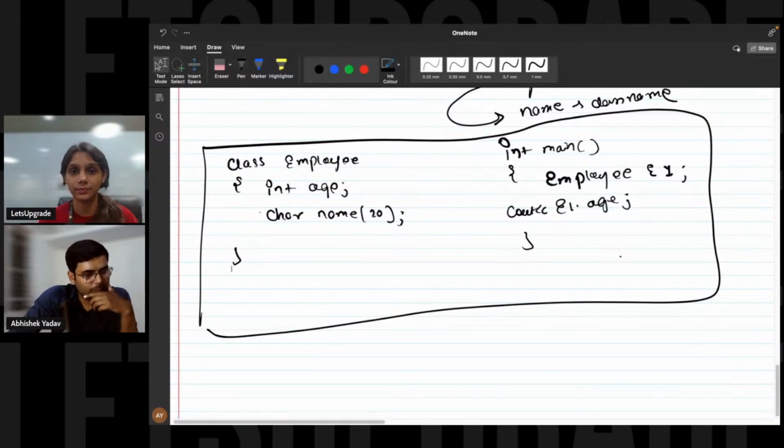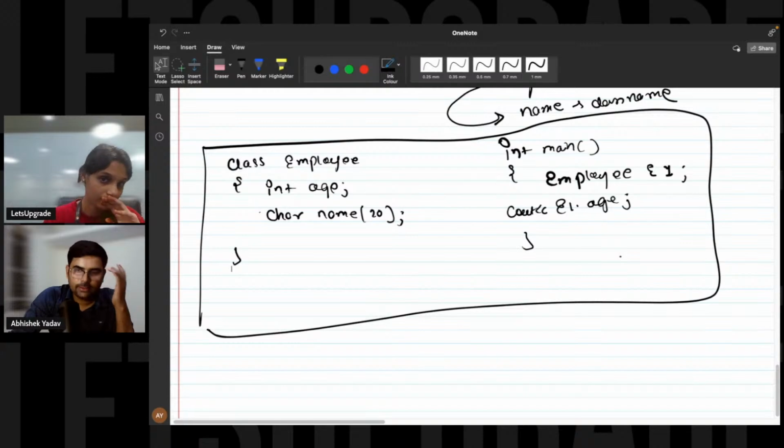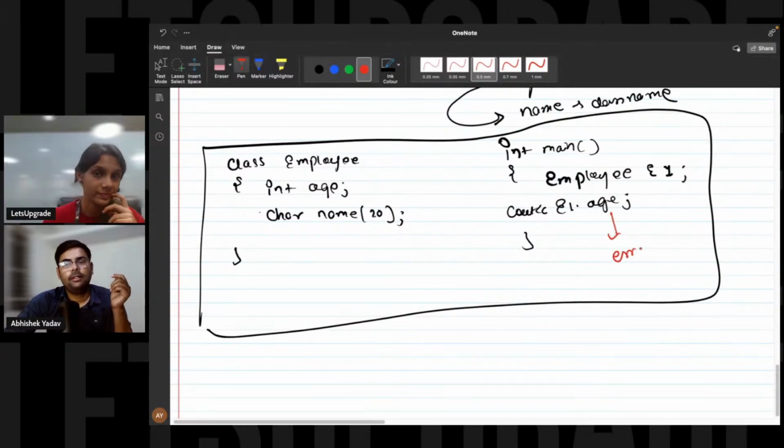Garbage value? No, I will not get garbage value. Anyone else? Address? I will not get address. Why would I get address? Basically, I will get an error, right? I will get an error, right?